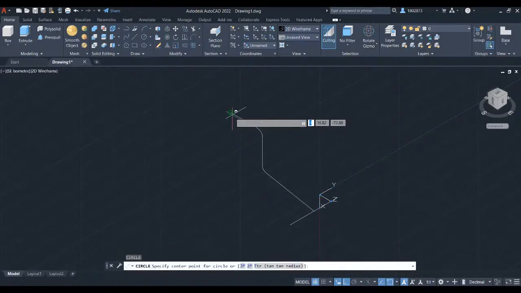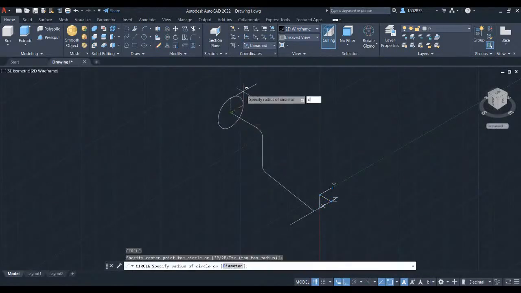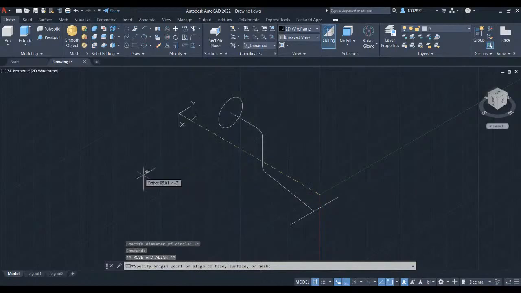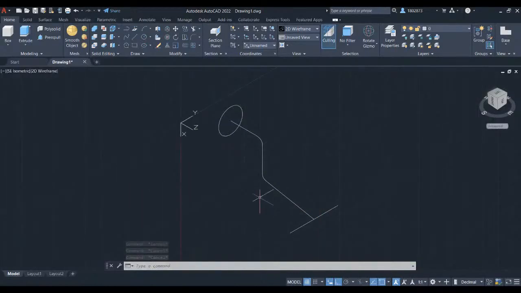Press C for circle and press enter. Left click here and press D for diameter. And let's key in 15. Hit enter. We are done sketching out the path for our pipe wheel.